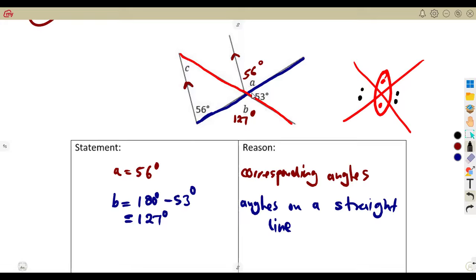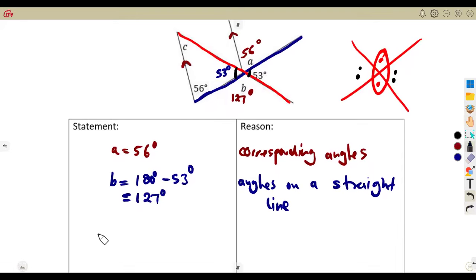So the angle of 53 here is the same as the angle of 53 inside of this triangle. Vertically opposite angles. So if this angle is 53, this angle inside is also going to be 53 degrees. To find angle C, it was going to be easier now because angles inside a triangle add up to 180 degrees.